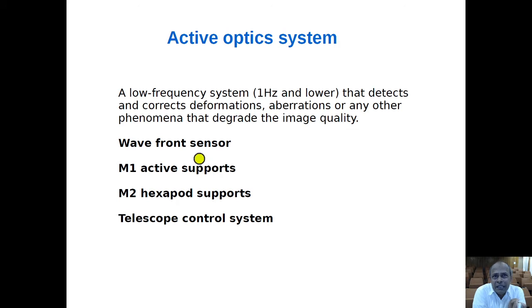It has basically the four components of the active optics system. The most important is the wavefront sensor, with which we record the spot diagram at a very high rate. Then M1 active supports, which we just saw in the previous slide, then M2 hexapod supports, and then the telescope control system. So TCS takes information from all these and sends feedback to M1 and M2 to keep the M1 and M2 mirrors aligned all the time during night time.